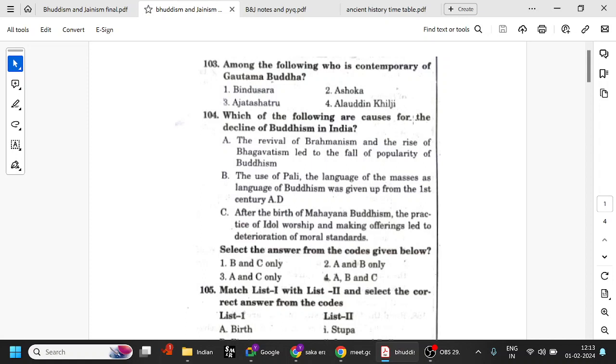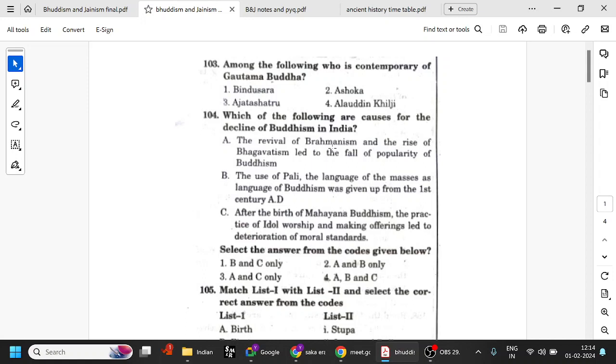Fine. Which of the following are the causes for the decline of Buddhism? Again, the decline of Buddhism is a very standard question in mains exams, especially APPSC Group 1. Frequently it is asked: what are the reasons, the causes for the decline of Buddhism? There are several reasons. The revival of Brahmanism. When Buddhism first started, the Vedic religion had become very complex, with the use of the Sanskrit language. The common people were not able to understand, and the Brahmins had started dominating.